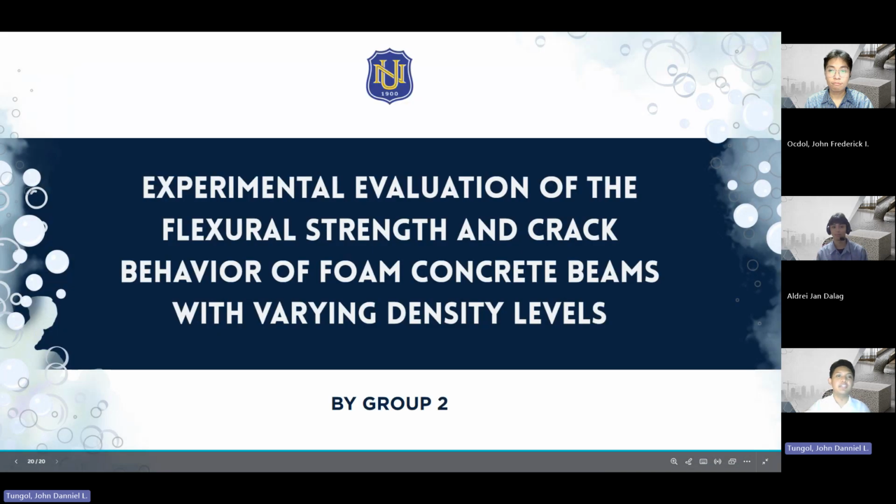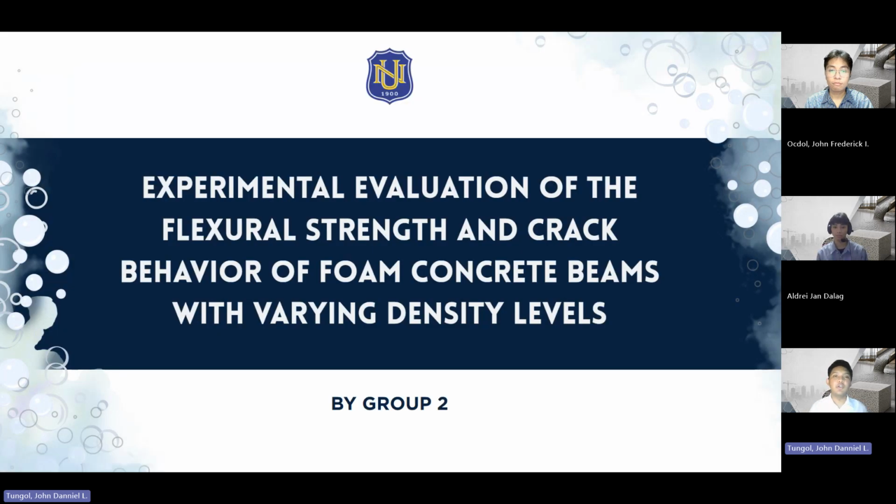In conclusion, the study demonstrated that sodium lauryl sulfate can successfully produce stable foam concrete with reduced density, as well as acceptable flexural performance. While conventional concrete still achieved superior strength and durability, the 1,600 kilogram per cubic meter foam concrete mixture showed that a balance between lightweight characteristics and structural performance is achievable. The findings highlight that density control is the key factor in optimizing foam concrete behavior.